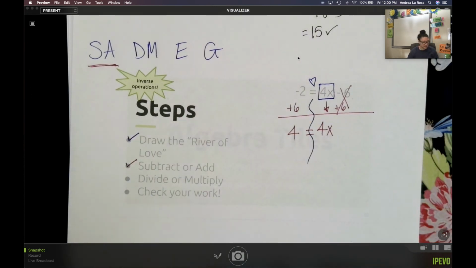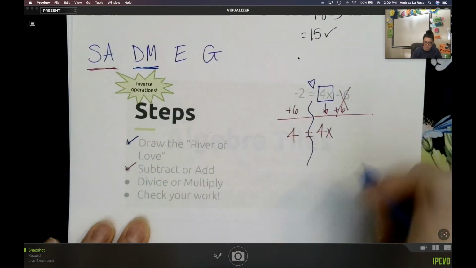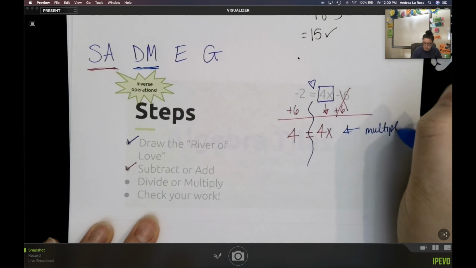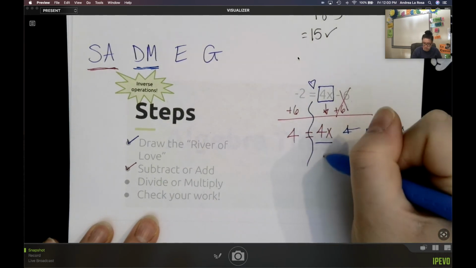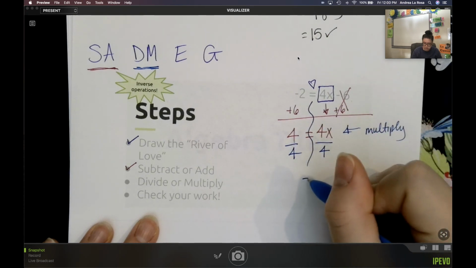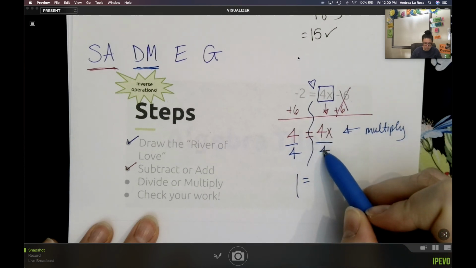I did my adding and subtracting. Now I'm going to do my division and multiplication. Side by side means to multiply. So the inverse, the opposite, would be dividing by 4. 4 divided by 4 gives me 1. And that's why this works out.